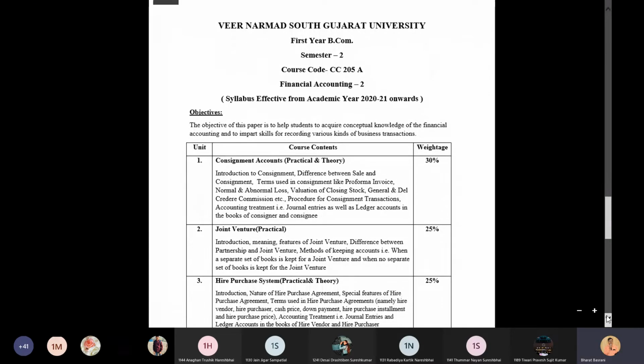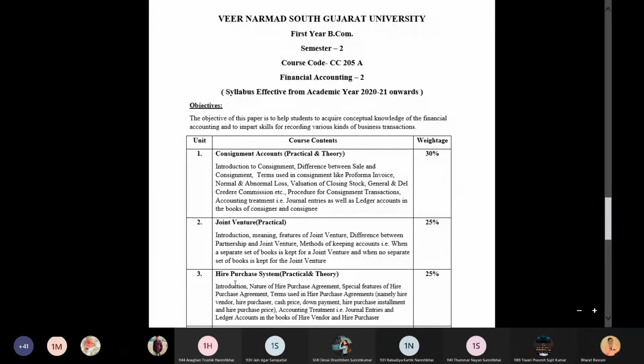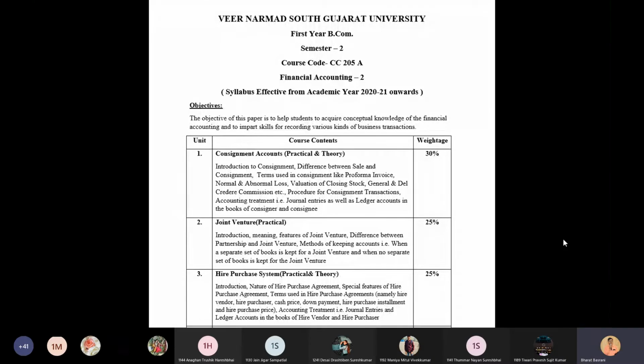Then the next chapter is hire purchase system. This is the third practical chapter of yours. We are going to understand this chapter also. We will have its introduction, understanding of the concept, nature of hire purchase agreement, what are the special features of hire purchase agreement, terms used in hire purchase agreement. Normally what terms are used in hire purchase agreement?